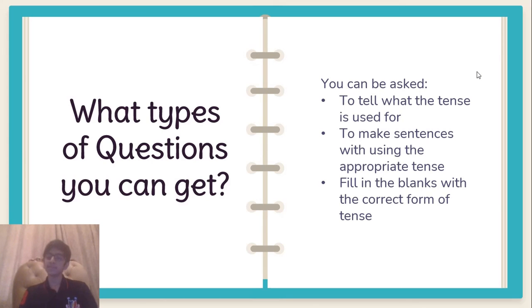And lastly, which is the easiest, but also it can be very hard if there are a lot of tenses that you need to remember, you can also be asked to fill in the blanks with the correct form of tense. Now, when we learn a lot of tenses, this will be the most frequent exercise that you will be doing in your grammar classes, because you can't always be making 30 sentences, because there are around 12 to 15 tenses, and it's not easy to make so many sentences. So you'll be just asked to fill in the blanks with the correct form of tenses.